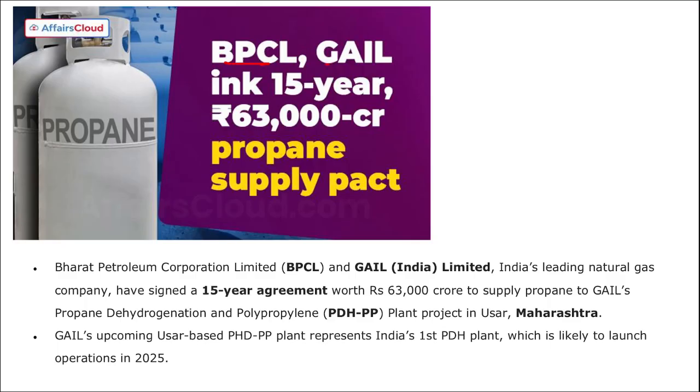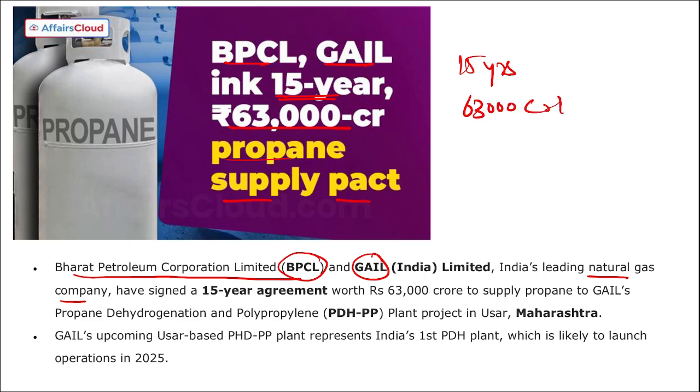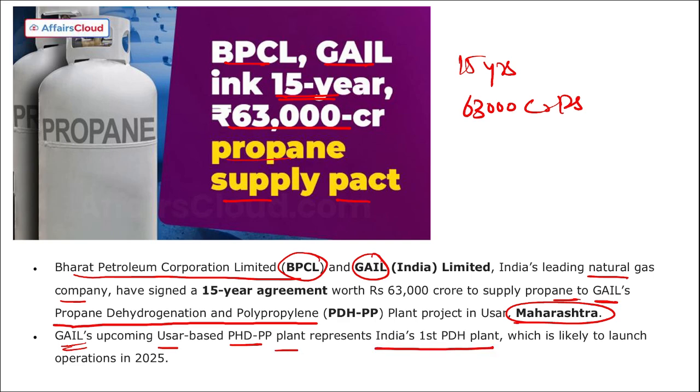Next is BPCL and GAIL. They have signed a 15-year contract for a 63,000 crore rupees propane supply pact. Bharat Petroleum Corporation Limited and GAIL, India's leading natural gas company, have signed a contract for 15 years worth 63,000 crore rupees. It is for the supply of propane to GAIL's propane dehydrogenation and polypropylene plant project in Maharashtra. GAIL's upcoming plant represents India's first PDH, that is propane dehydrogenation and polypropylene plant, which is likely to launch operations in 2025.